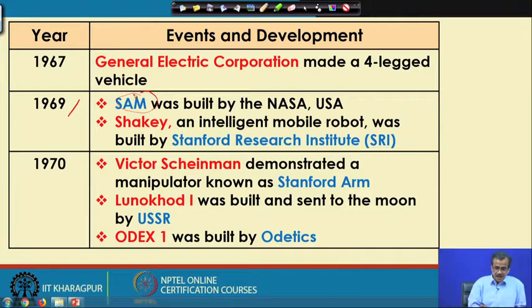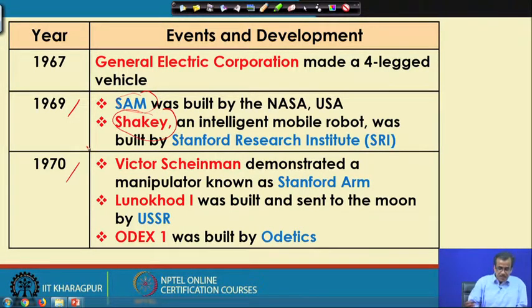Then Shakey, an intelligent robot, was manufactured by Stanford Research Institute, SRI. In fact, Shakey is the first intelligent mobile robot, developed in the year 1969.